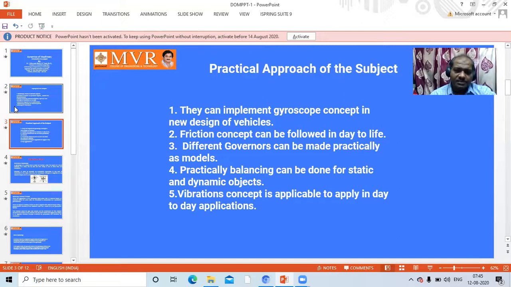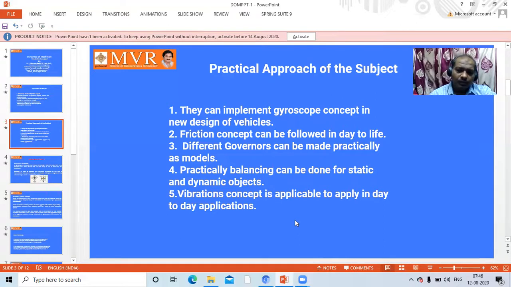Next, the vibration concept is applicable in day-to-day applications. Vibrations mean if you start any engine, first it will give vibrations. Vibrations in the sense it is going to move in different ways on an axis, clockwise to anti-clockwise, or sometimes to and fro motion, sometimes forward and backward motion. In all these cases, we are going to bring the